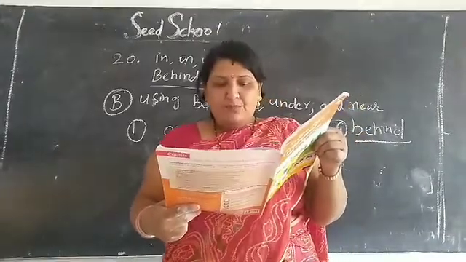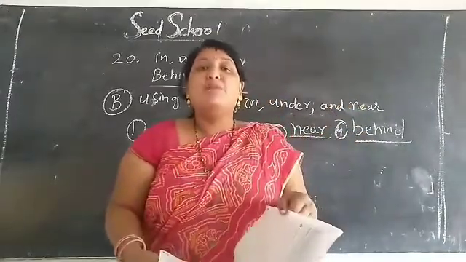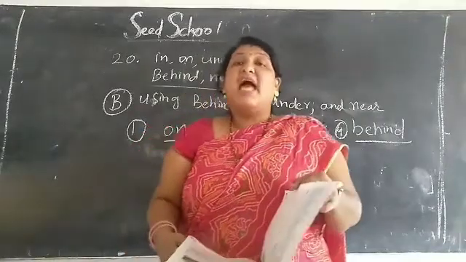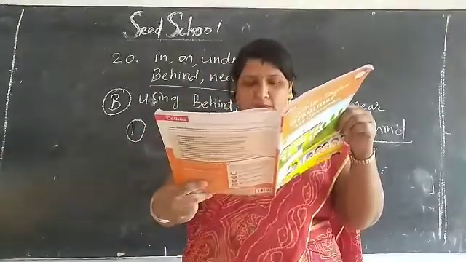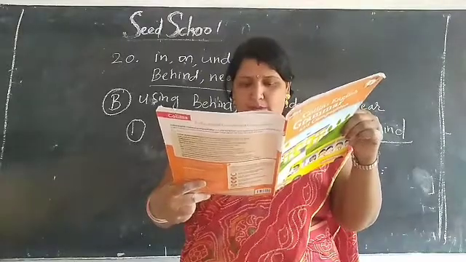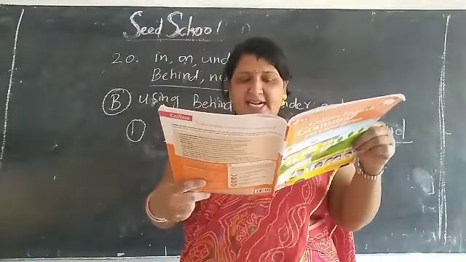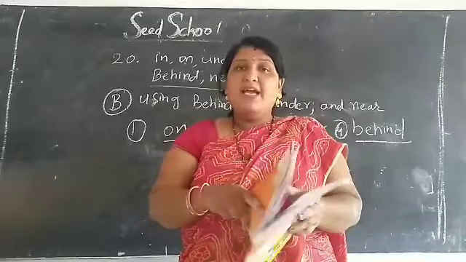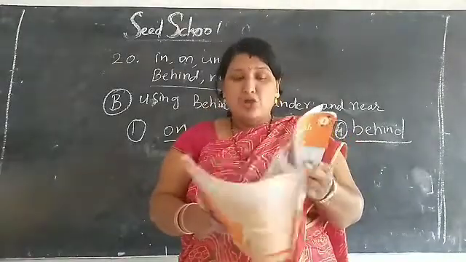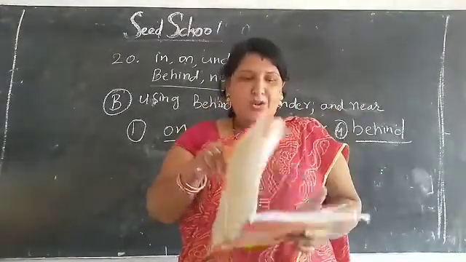So children, one more. A sentence always begins with what, children? Capital letter. Okay children. The sentence ends with a full stop or question mark.